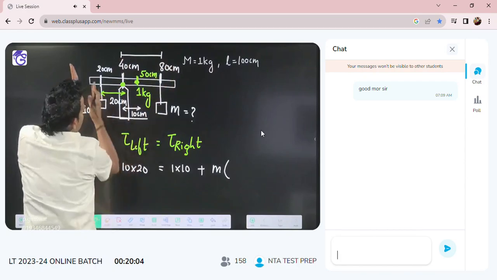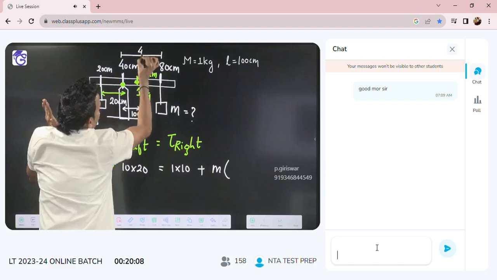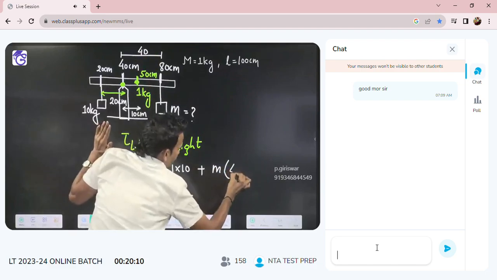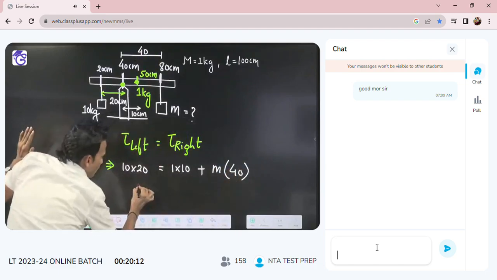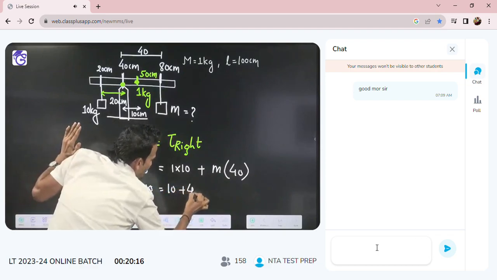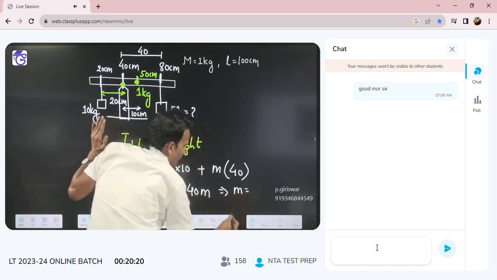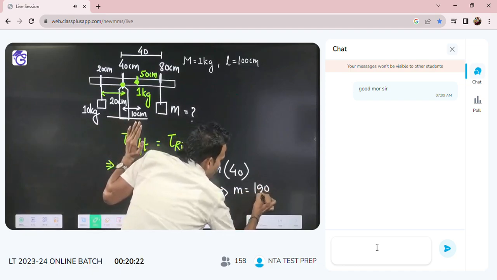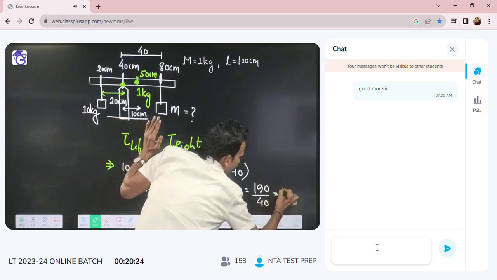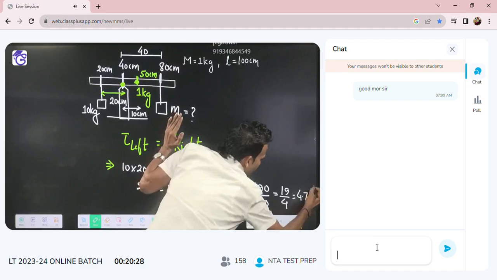Perpendicular distance. This total is 80, this is 40. So this perpendicular distance will come 40. So into 40. Now from here you can get 200 will be equal to 10 plus 40 m. From here if you solve, your m will be coming as 190 by 40. That will come finally 19 by 4, or you can say 4.75 kg.